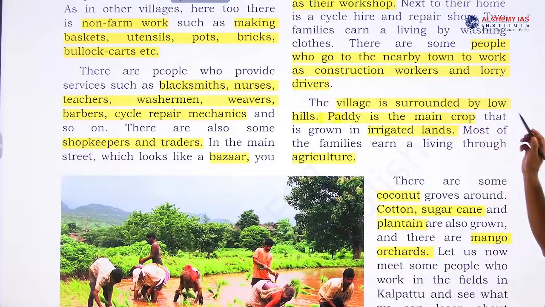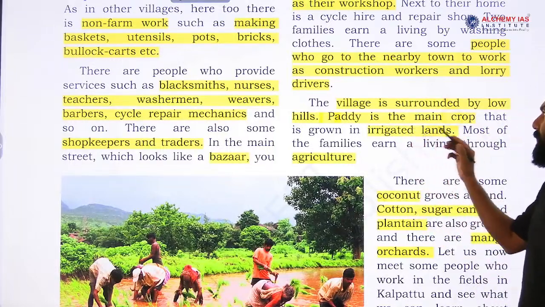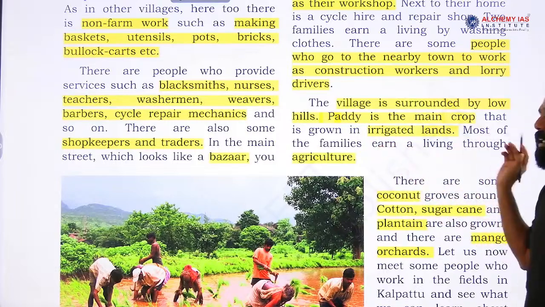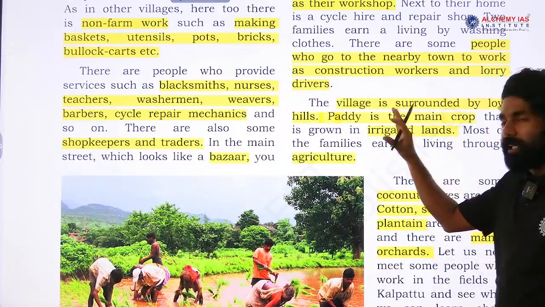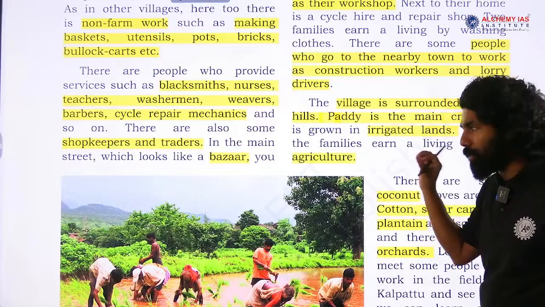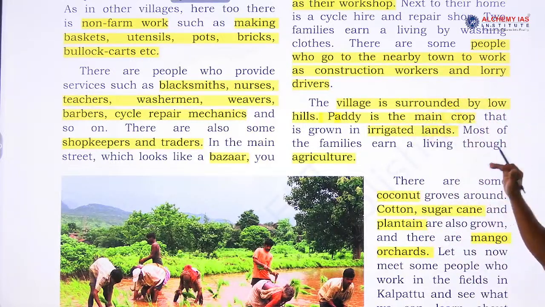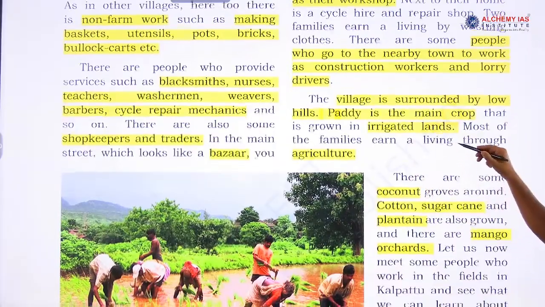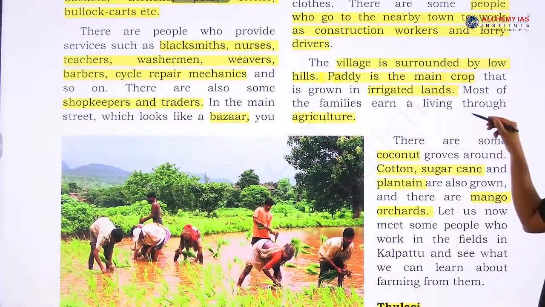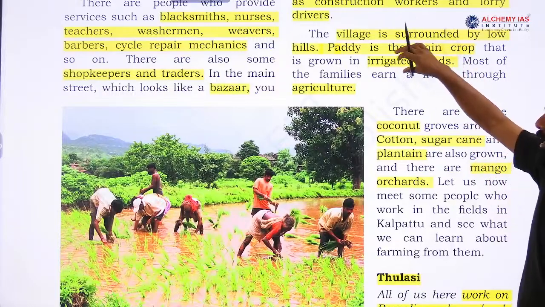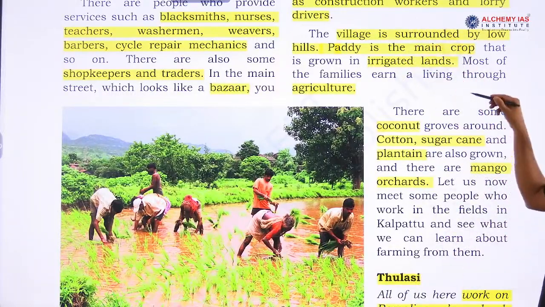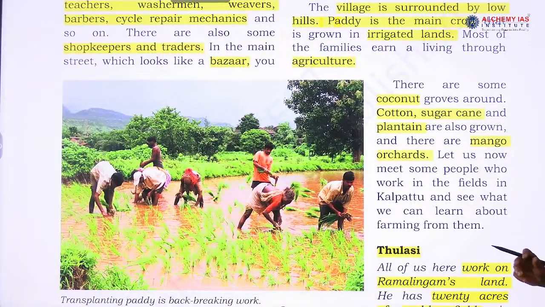The village is surrounded by low hills. Paddy is the main crop that is grown in the irrigated land. So, in this area mainly rice cultivation is involved, paddy cultivation is the predominant crop which they cultivate, and on irrigated land most of the families earn a living through agriculture, the farm activity. Now, connecting to the farm activity, there are some coconut groves around, cotton, sugarcane and plantain are also grown there, and there are mango orchards.